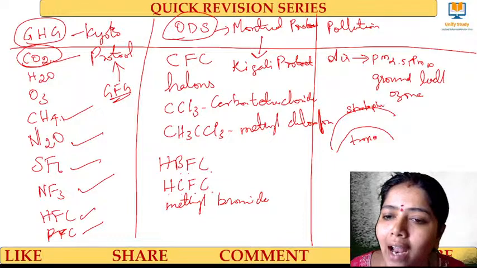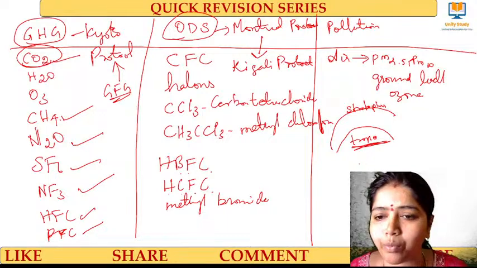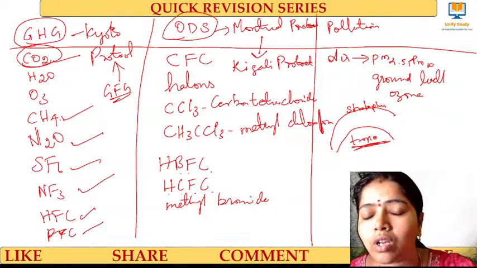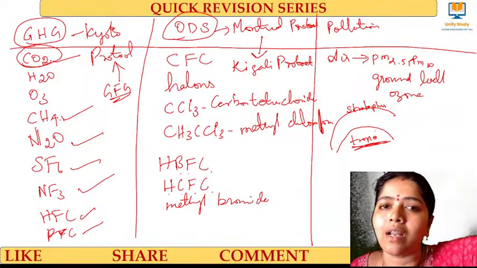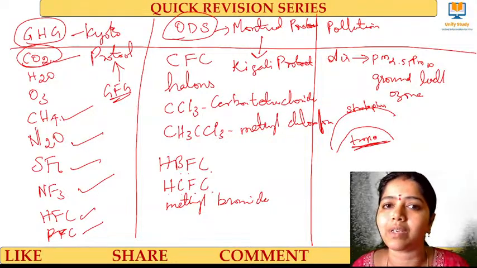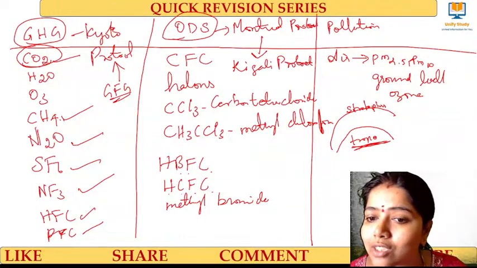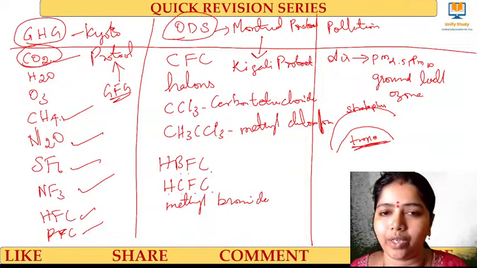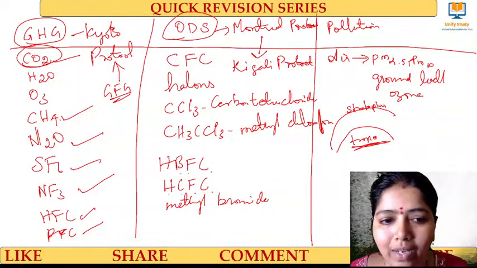This ground level ozone is very, very harmful to human beings. Ozone in the stratosphere is very good, because that only blocks the UV rays which come from the sun and it just emits them back. But when the ozone is here, through chemical reactions, it is harmful to human beings. So that is called troposphere ozone or ground level ozone, and it is said to be an air pollutant. Note the point very clearly.